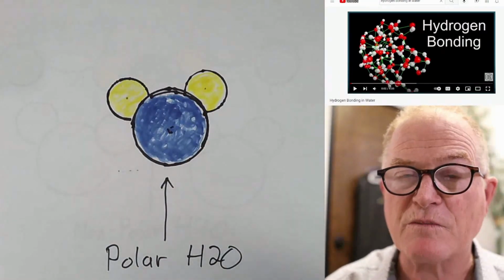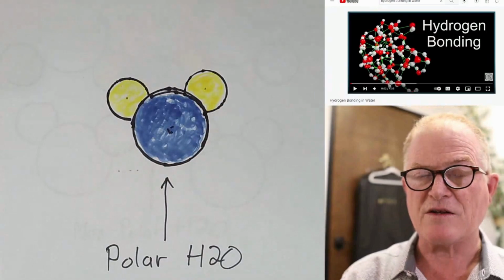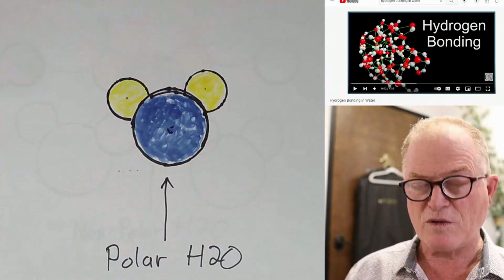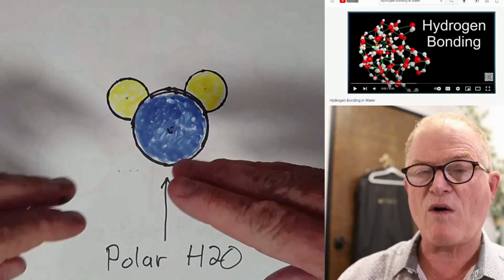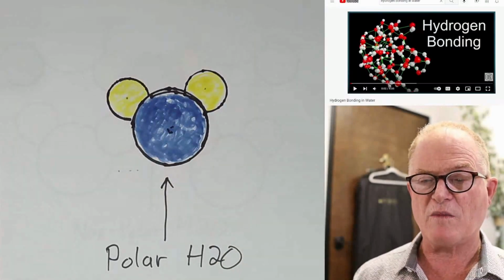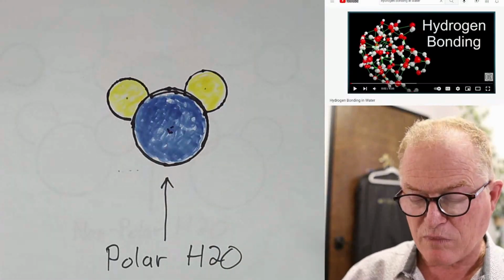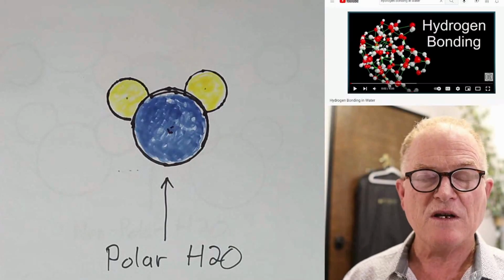Well, it's not always producing a polar force. It's only producing that polar force to the degree that it's not already surrounded by other H2O molecules, because when it is, that polar force stops.